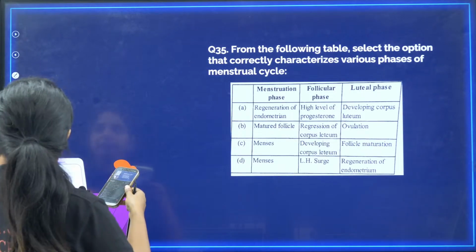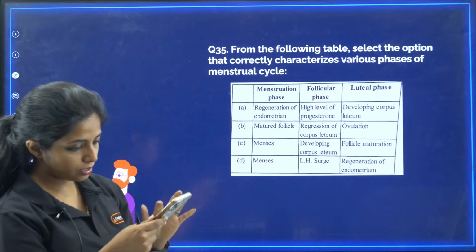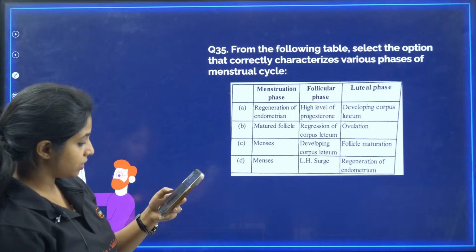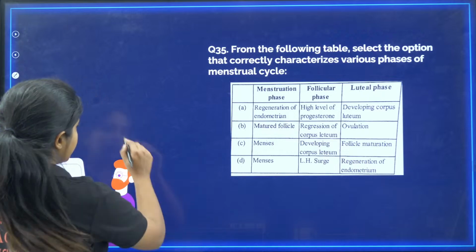Fine. Chalo. Over here, from the following table, select the options, and over here you are telling me the answer. You are saying D is the answer for this question. Obviously some of the children are saying D. Let me solve it for you.